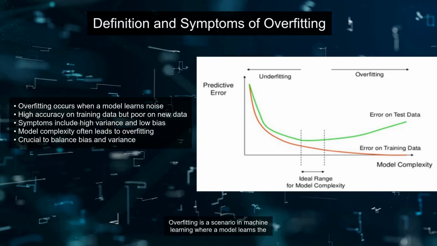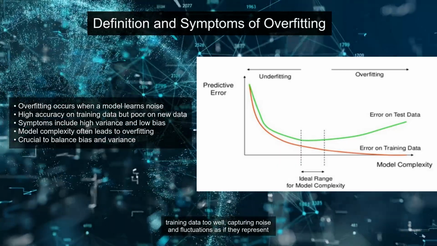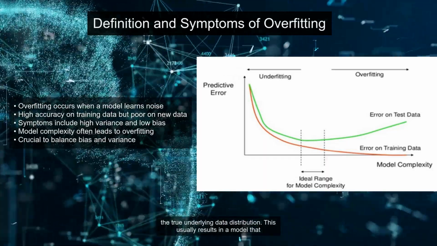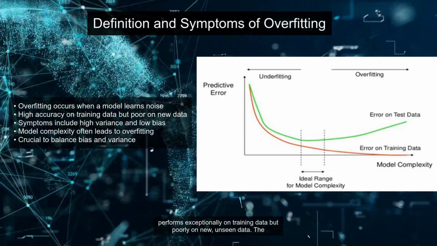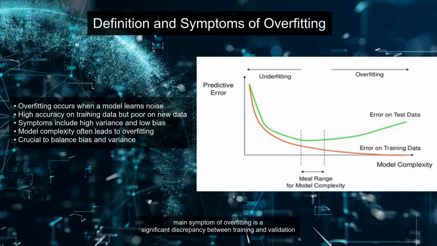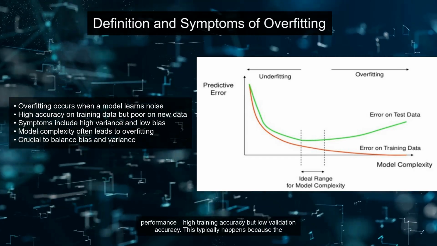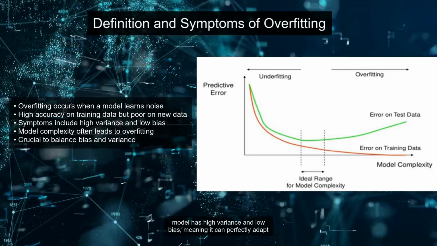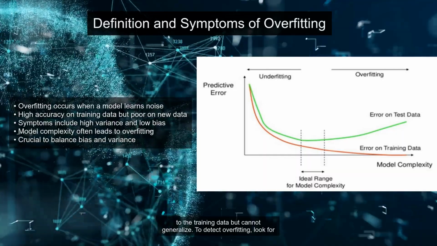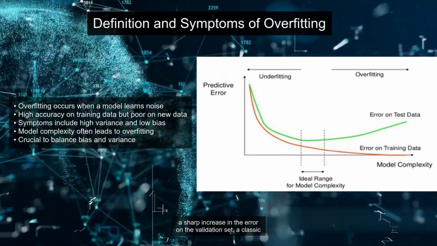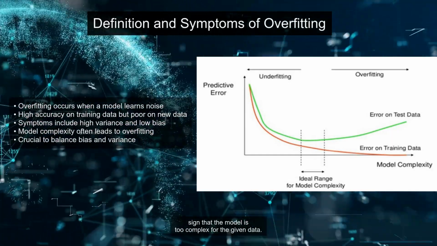Overfitting is a scenario in machine learning where a model learns the training data too well, capturing noise and fluctuations as if they represent the true underlying data distribution. This usually results in a model that performs exceptionally on training data but poorly on new, unseen data. The main symptom of overfitting is a significant discrepancy between training and validation performance: high training accuracy but low validation accuracy. This typically happens because the model has high variance and low bias, meaning it can perfectly adapt to the training data but cannot generalize. To detect overfitting, look for a sharp increase in the error on the validation set, a classic sign that the model is too complex for the given data.